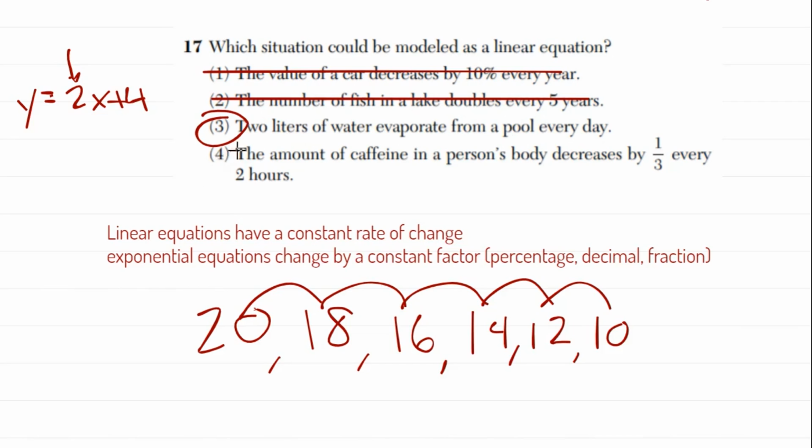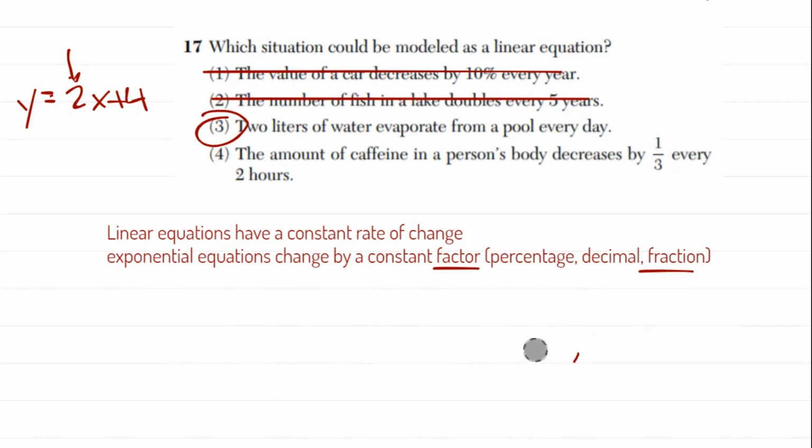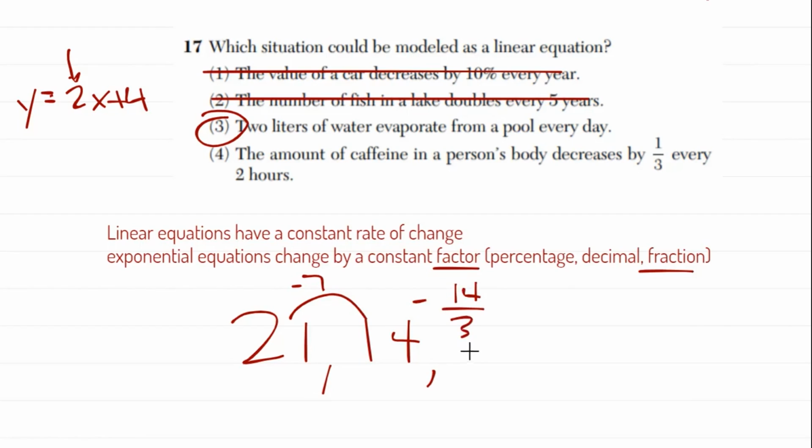Okay, and then just so you can see, number 4: if the amount of caffeine in a person's body is decreasing by 1/3, again, right there, that's a constant fraction. So let's say I started with 21. If I'm decreasing by 1/3, 1/3 of 21 is just 7, so I'm losing 7, and I'd be down to 14. Then I would lose whatever 1/3 of 14 is, right? 14 thirds. Well, if I decrease by 7, and then I decrease by 14 thirds, that's not constant. These are 2 completely different numbers. They're kind of close, but they're not the same, okay?